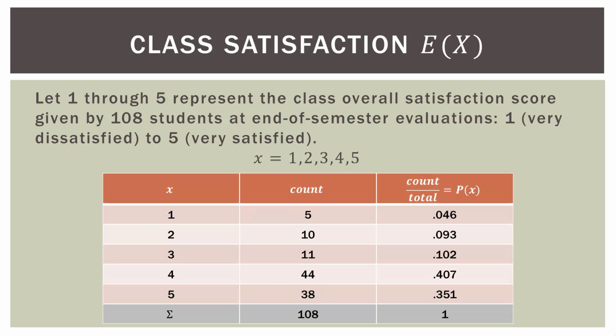And this is the data we had. Of course it's fictional, I made it up. So our outcomes are 1, 2, 3, 4, 5. Now the number of students for each was 5, 10, 11, 44, and 38. And of course we add all of that together, we have 108 students. Now to find our probability, the P of X for each outcome on the left, we just did some division. So it's just the count divided by the total number of students. And you can see that those 5 probabilities there are on the right.